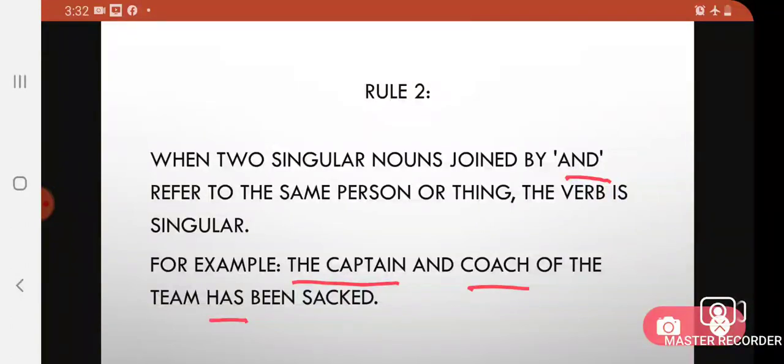See, whenever before the subject you find the, that means we are talking about that particular person. But before coach you do not see the used. So the captain and coach refers to the same person. So we have taken has as a singular verb. I hope you people are clear with the second rule also.